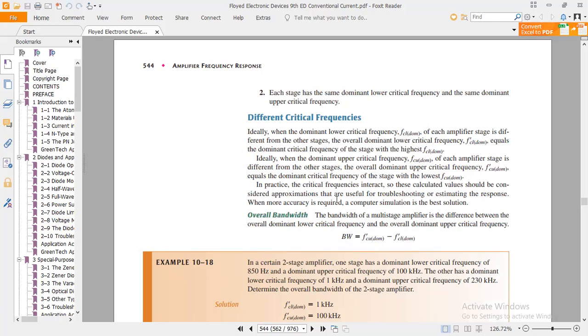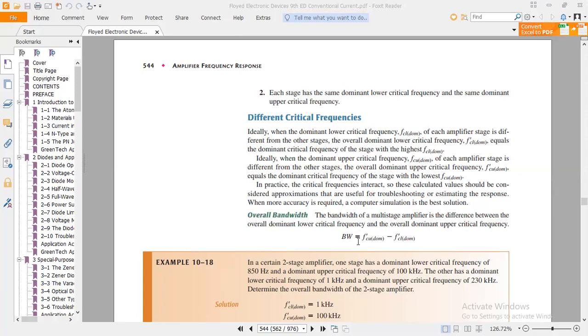Okay, read this paragraph. We take a short one-minute break for azan, and after azan we continue the session. So read this paragraph. Okay, after the azan break we continue the session again.